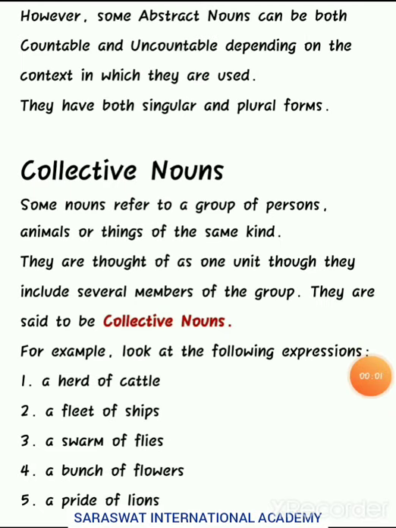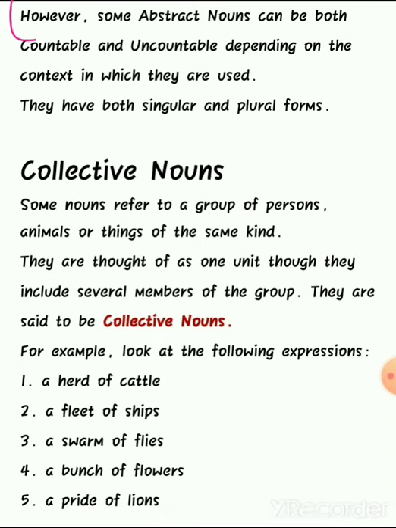Now, however, some abstract nouns can be both countable and uncountable depending on the context in which they are used. So, depending upon the circumstances, situation and context, some abstract nouns can be both counted and uncounted, and they also have both singular and plural forms.